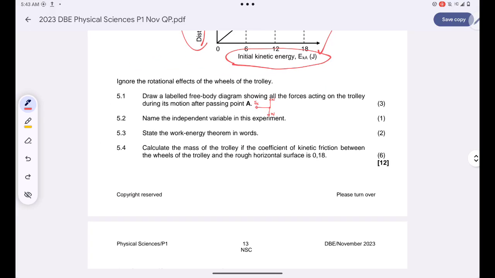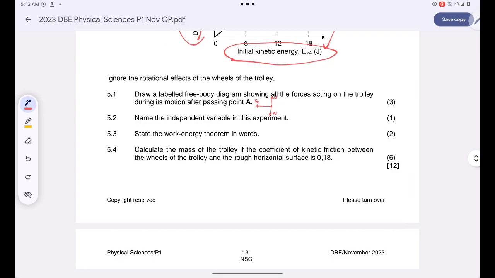Then 5.4, we are being asked to calculate the mass of the trolley if the coefficient of kinetic friction between the wheels of the trolley and the rough horizontal surface is 0.18. I know that the net work done on an object is equal to the object's change in kinetic energy.